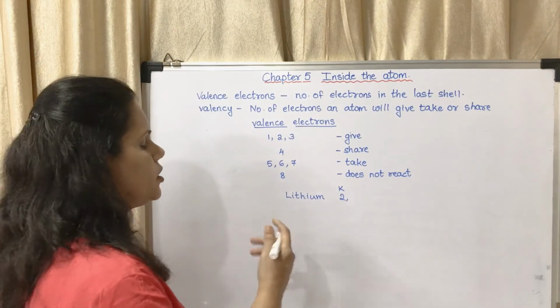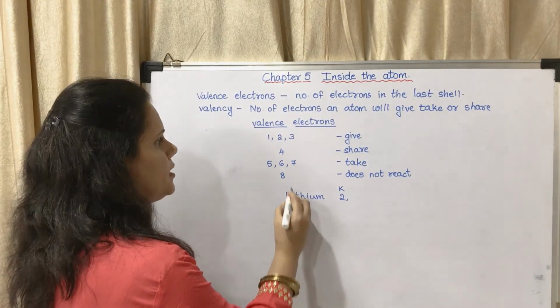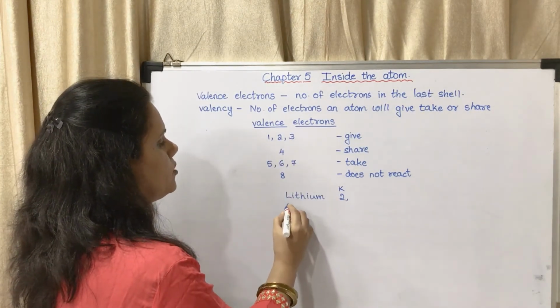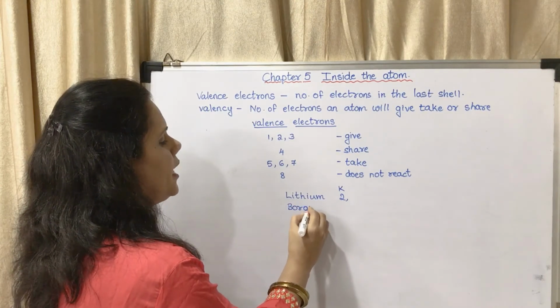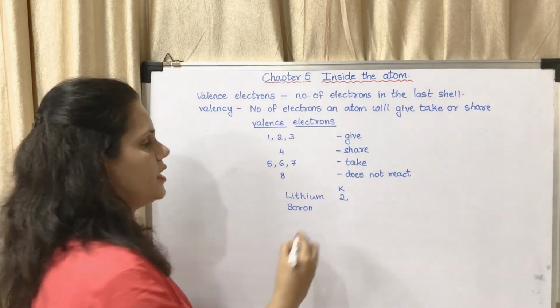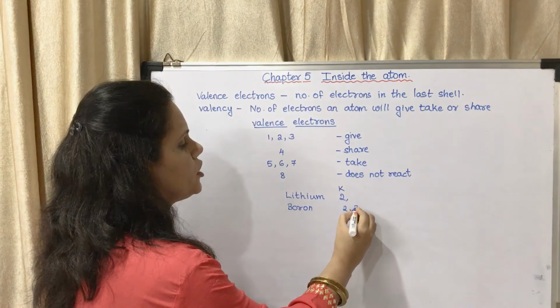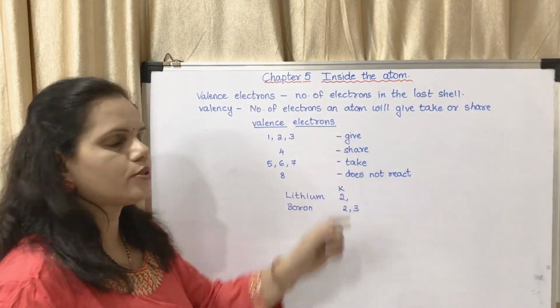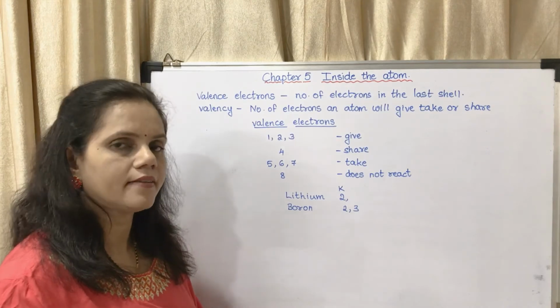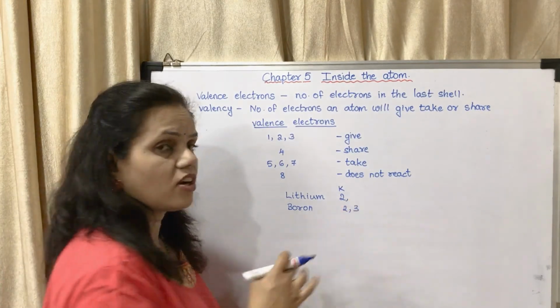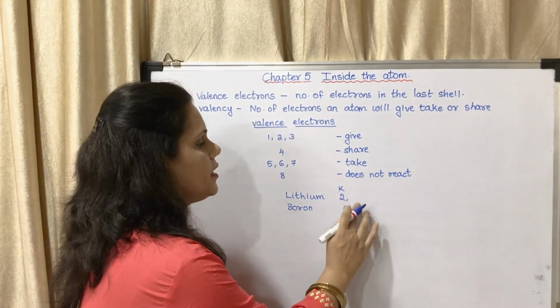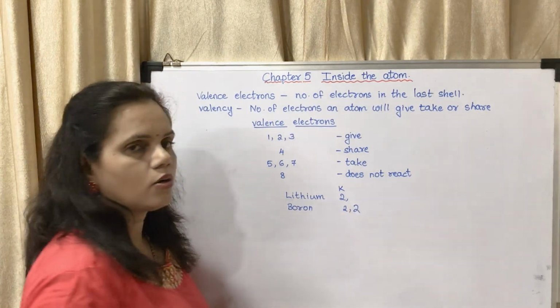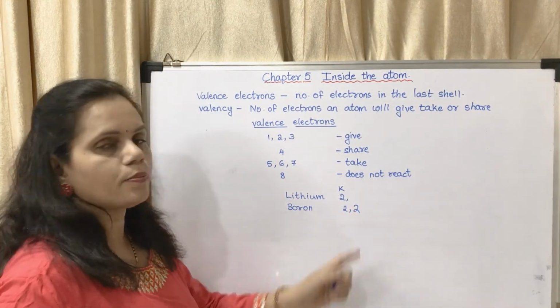For one more example, take boron. Atomic number is 5. That means its electronic configuration is 2, 3. What will it do? 3 means it is going to give. How many will it give? It will give away that 3. Why not 1? If it gives 1, the L shell will become 2. Is this 2 possible?